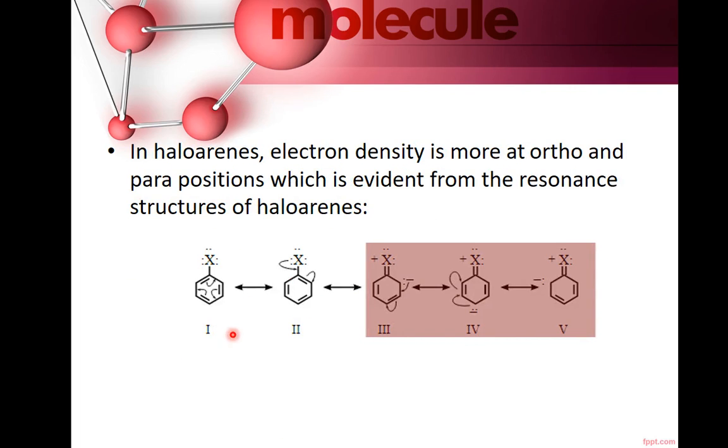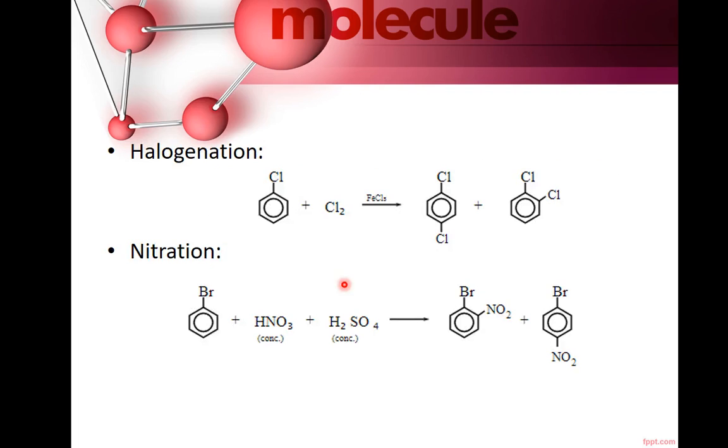You can see here we had already discussed these 5 resonating structures. If you see structures 3, 4 and 5, you will see negative charge at ortho and para position. Ortho, para, again ortho. That's why we can say halogen is deactivating, but still it is ortho and para directing in nature.